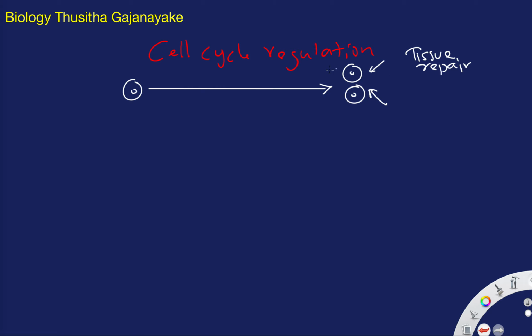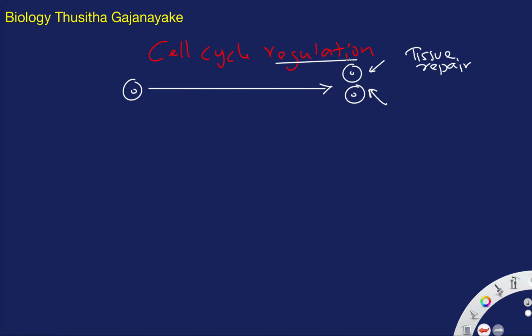And you see, the regulation is just to provide the right amount of cells. Not too much, not too little. That means the speed of the cycle should be controlled. When it is required, they are going to divide.